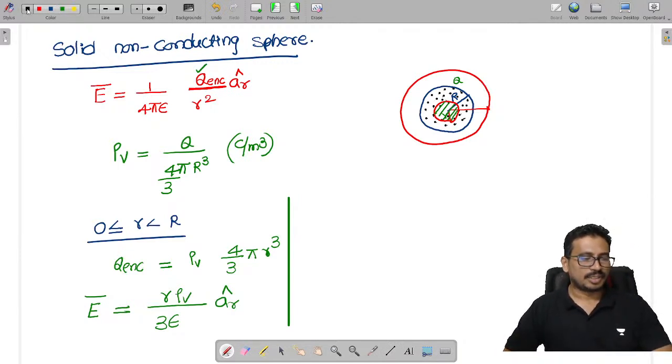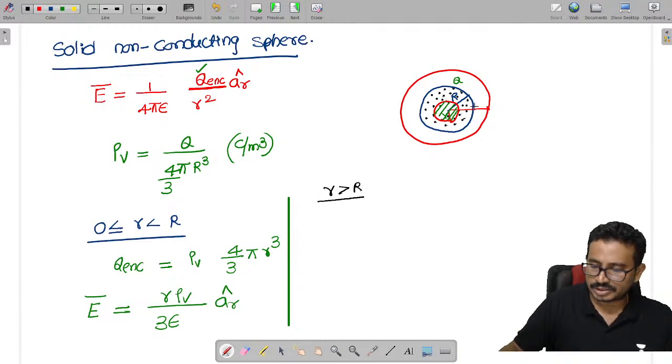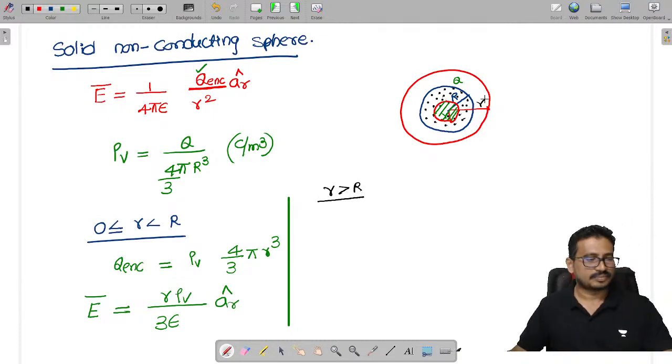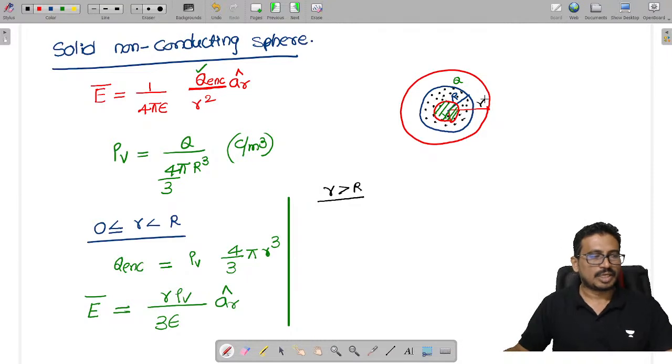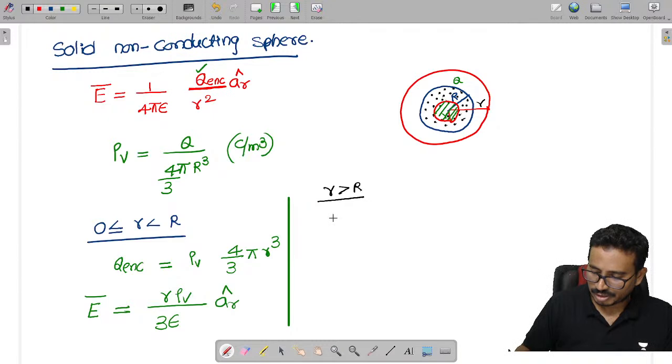Now I want to find the electric field outside. That means small r is greater than capital R. This is my small r. In this case, can you tell me my Q enclosed?